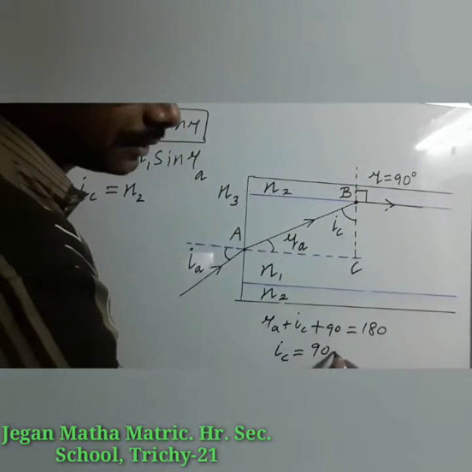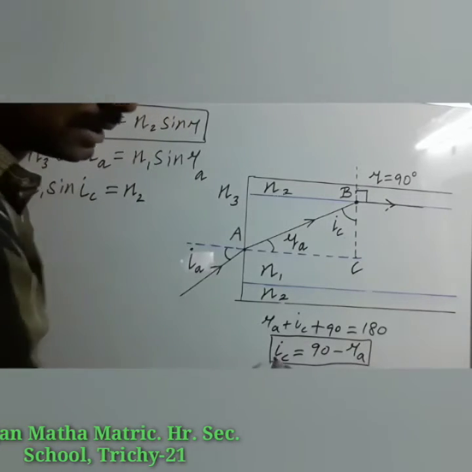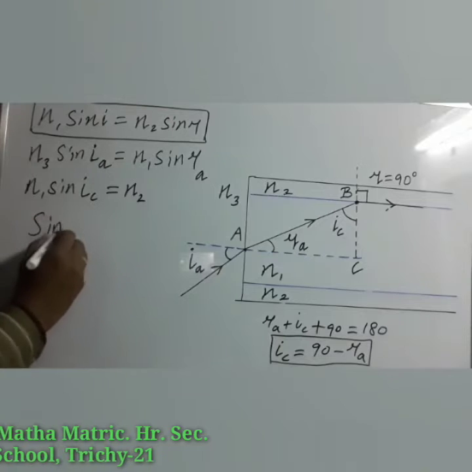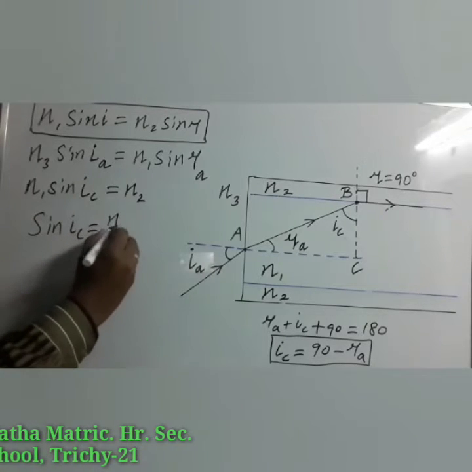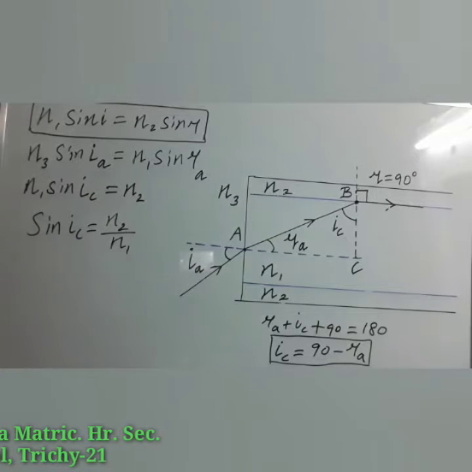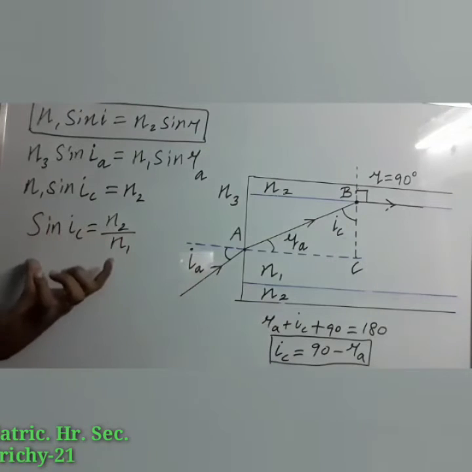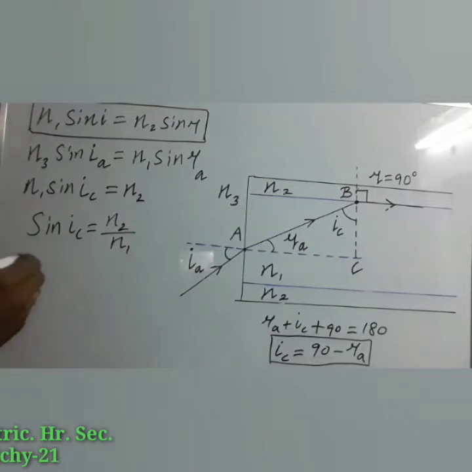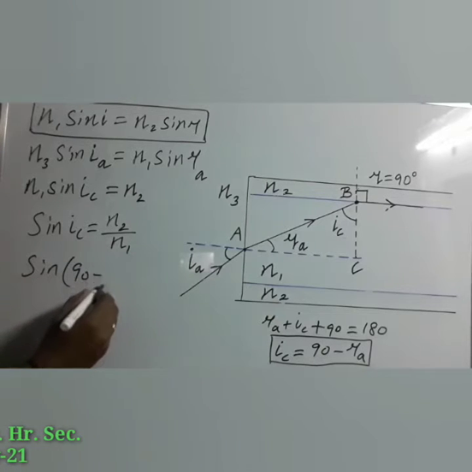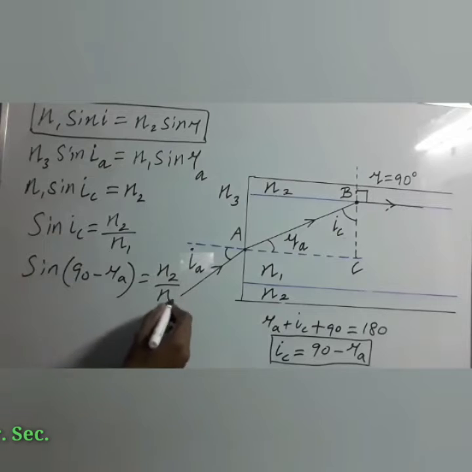That RA can be taken to the right side. So IC is equal to 90 minus RA. Here you can rearrange to find the value of sin IC. Sin IC is equal to N2 by N1. Here I have already found the value of IC, which can be substituted in this expression. So instead of IC, sin of 90 minus RA is equal to N2 by N1.